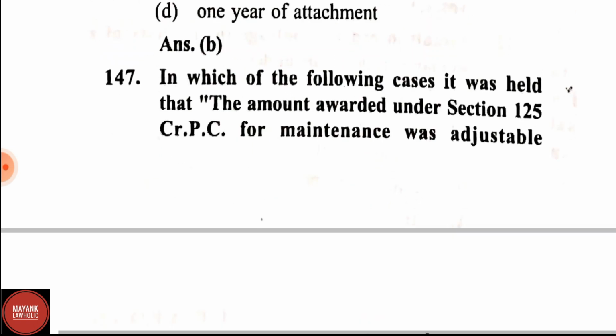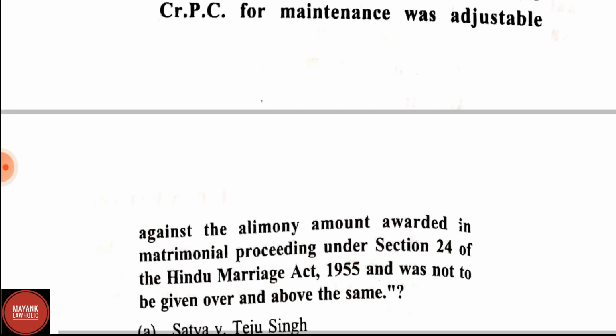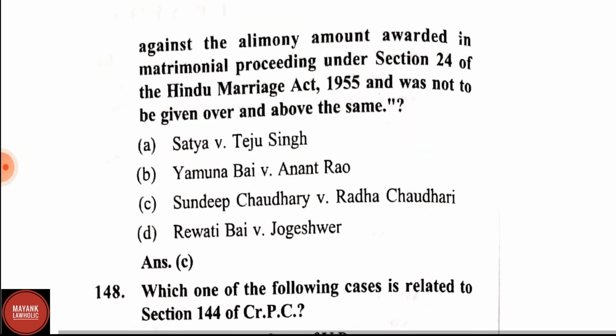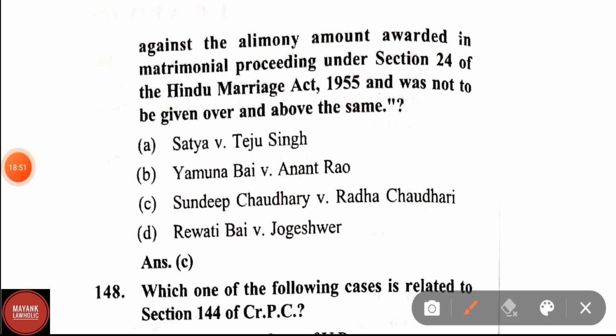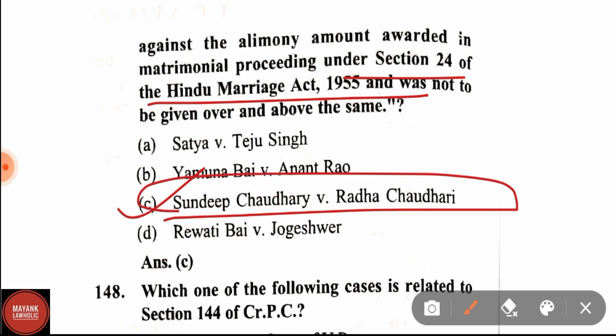Question number 147. In which of the following cases was it held that the amount awarded under Section 125 CrPC for maintenance was adjustable against the alimony amount awarded in the matrimonial proceeding under Section 24 of the Hindu Marriage Act 1955 and was not to be given over and above the same? Here the correct answer is Sandeep Chaudhary versus Radha Chaudhary.